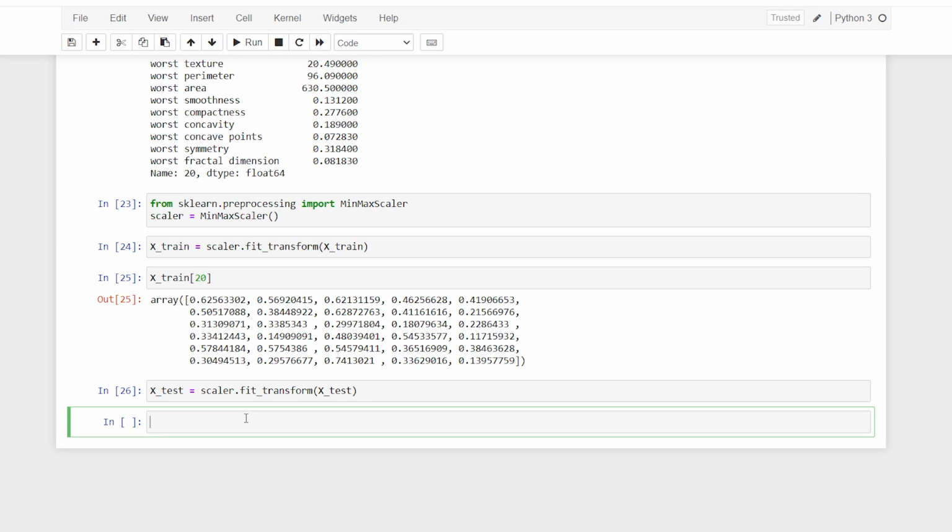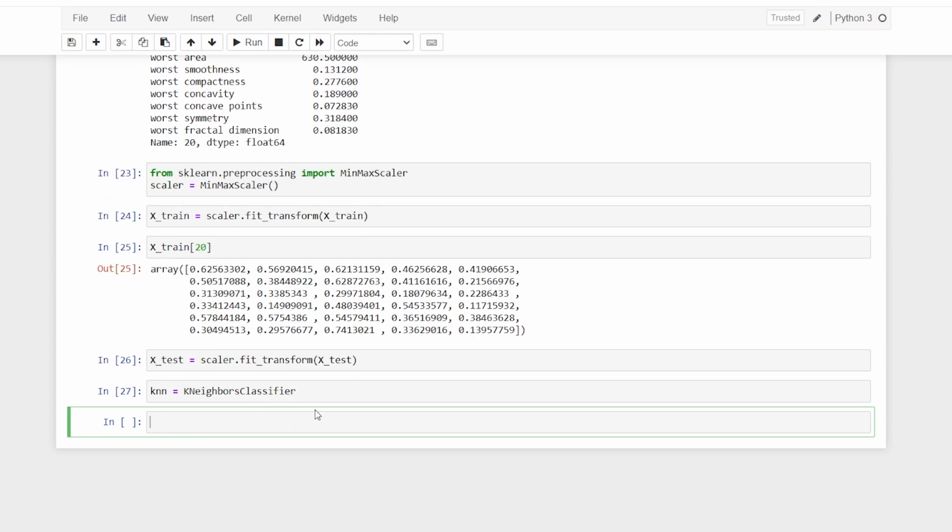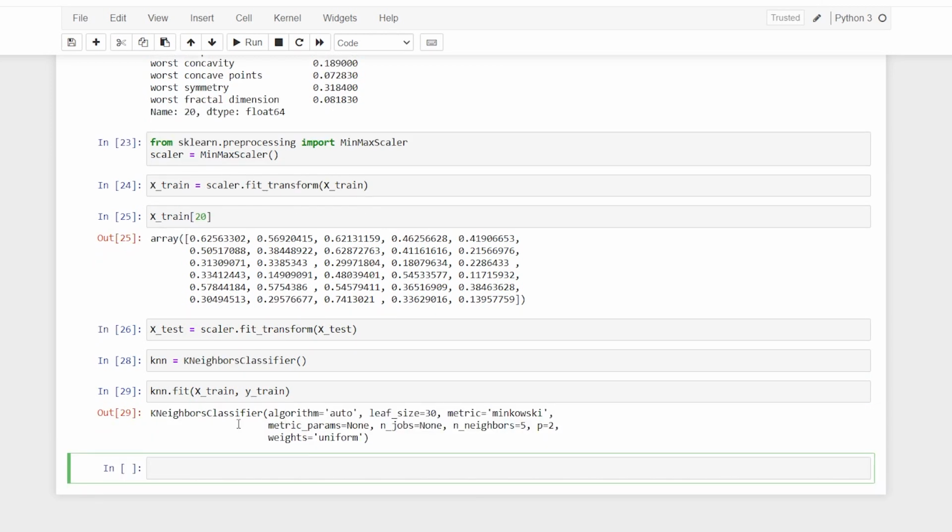And now since I'm very much cautious about the process, we can actually try it, but here I'll make knn equal to KNeighborsClassifier. I'm sorry, it is like this. All right, I have assigned, and now I'll say knn.fit, and I'm going to feed it xtrain, since this xtrain are my normalized values. Okay, understand this. And now ytrain, and I have it.